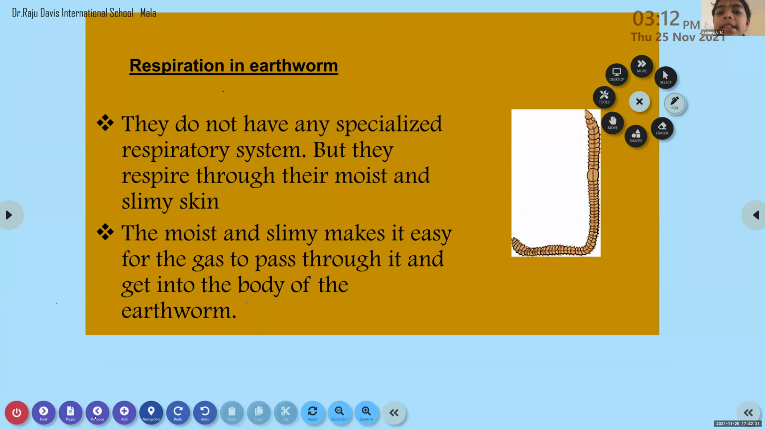Ma'am, do we have to write the second paragraph? Yes. Respiration in earthworm. In earthworm, there is no specialized respiratory organ. They respire through their moist and slimy skin, and this moist and slimy skin makes it easy for the gas to pass through it. The exchange of gases mainly takes place through this moist and slimy skin in the case of earthworm. It's a reddish brown color. You can find it on the surface of the earth.